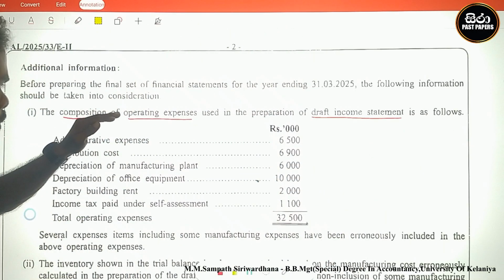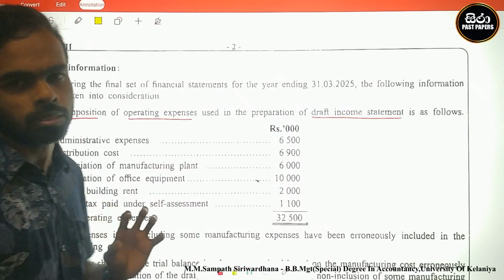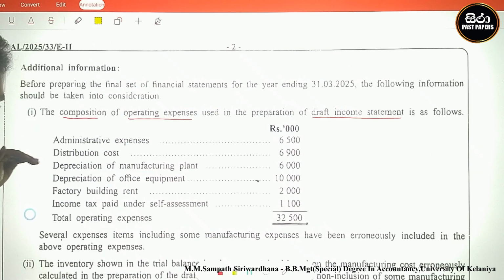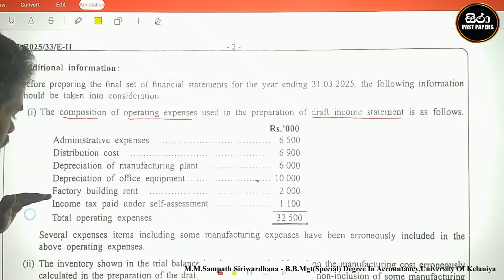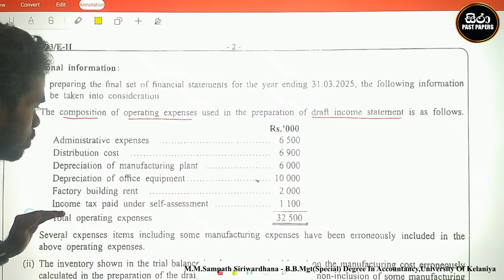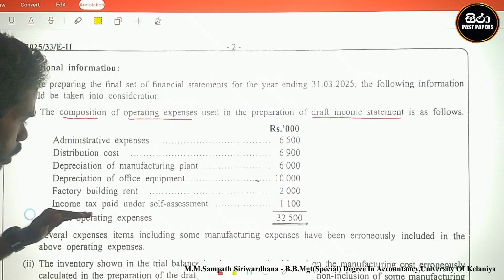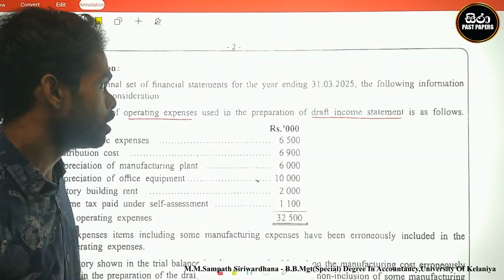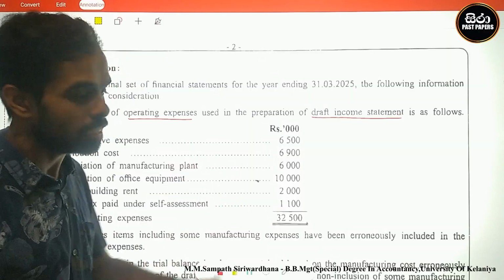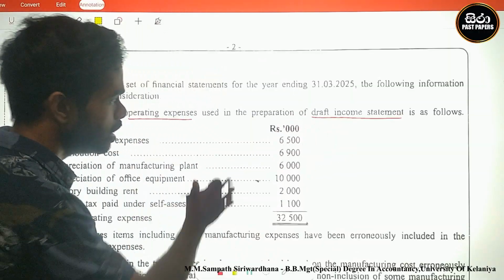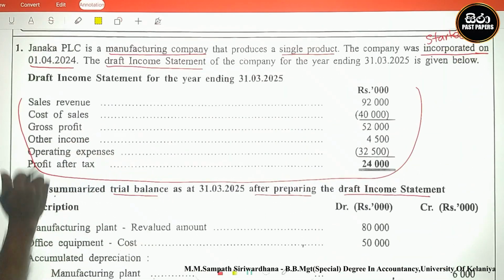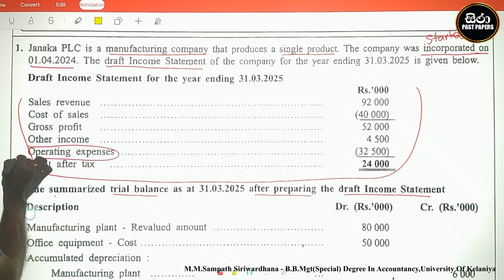The ingredients of operating expenses used in the preparation of the draft income statement are as follows. What are they? Administration expense, distribution cost, depreciation of manufacturing plant, depreciation of office equipment, factory building rent, and income tax paid under self-assessment. The total operating expenses included in these items is 32,500, which is included in the draft income statement.